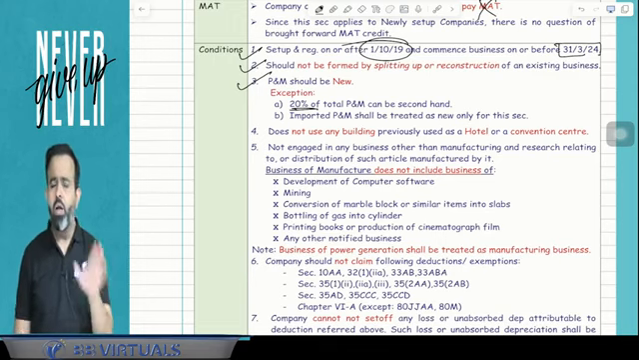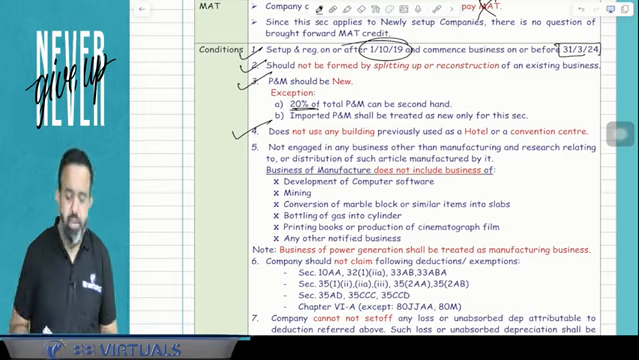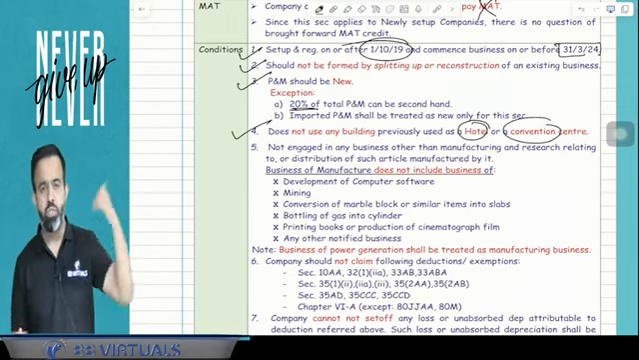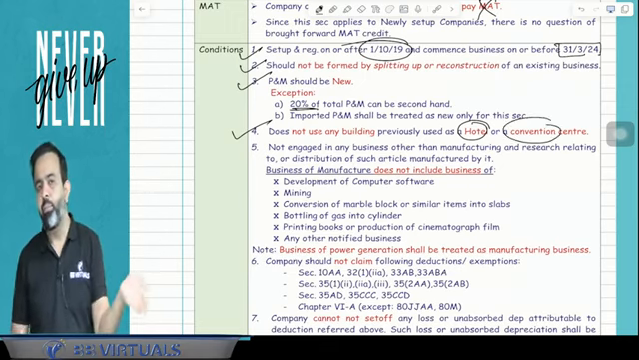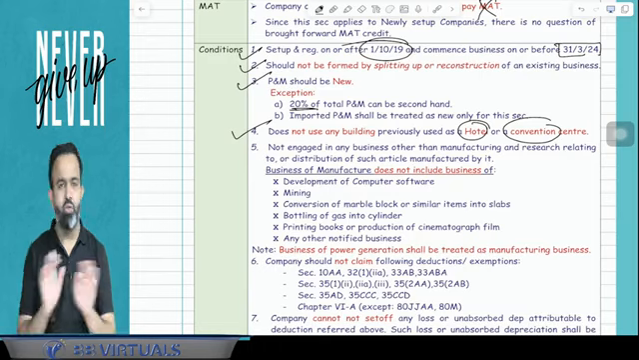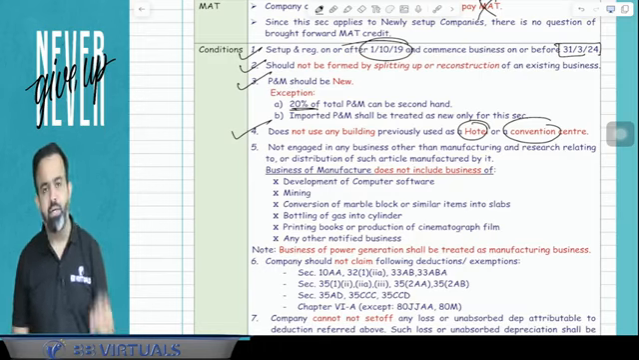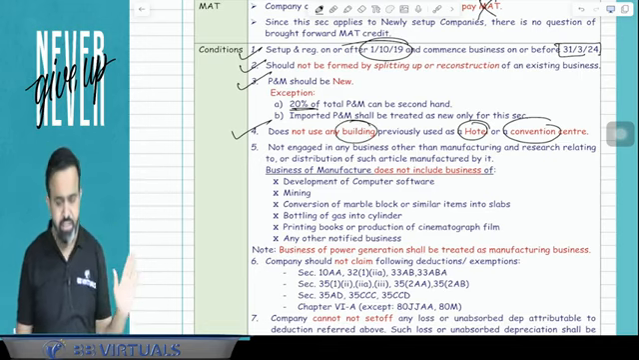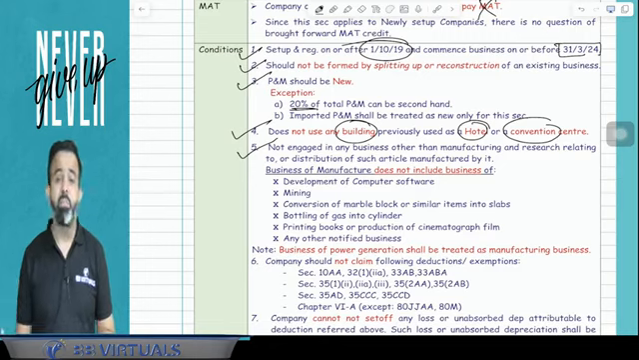Now, point number 4 says that this company cannot use any hotel or convention center. Means earlier it was used as hotel or convention center, and now that building is being used for this business, that is not possible. So what I am saying is that this company cannot use any building which was previously used as a hotel or convention center. Now, fifth condition is that company should be engaged only in the manufacturing business.